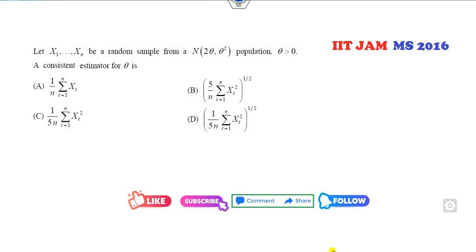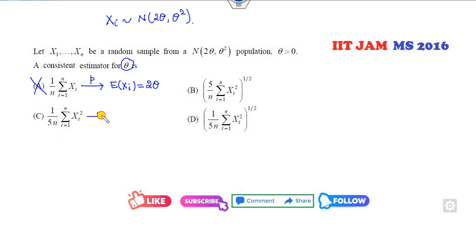Okay, again the x_i's are normally distributed. Which of the following is a consistent estimator of theta? The x_i's have this normal distribution. First of all, this one: by using the weak law of large numbers, it converges to the expected value of this. But what is the expected value of this? It's 2 theta, but we need theta, so this option is cancelled out.